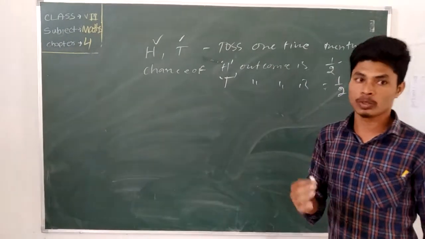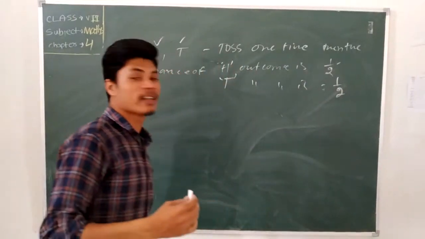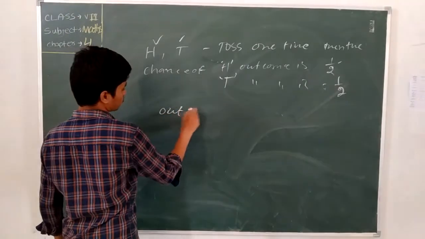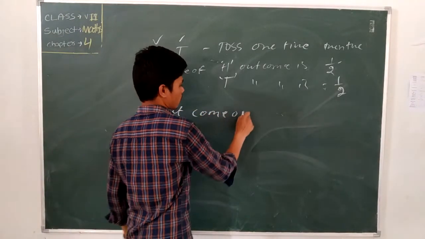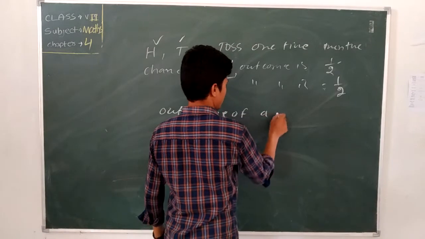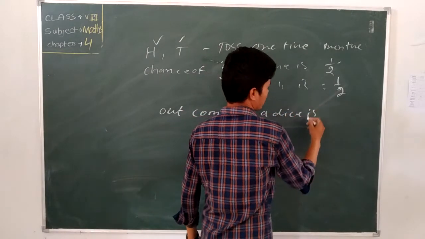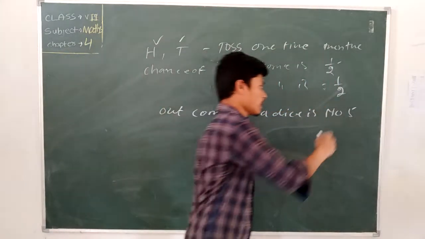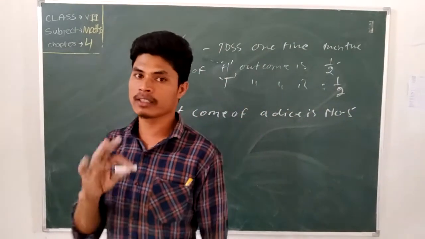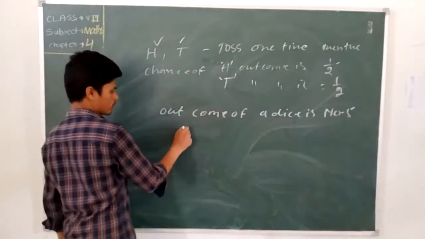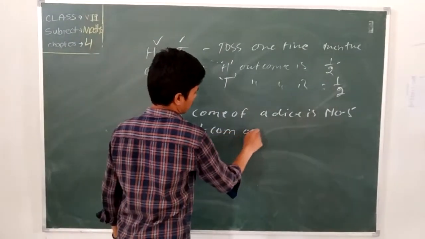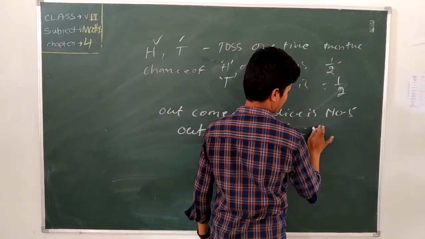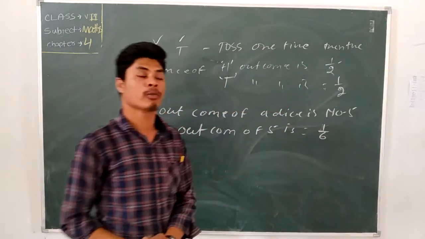When we throw a dice, how many sides are there in the dice? 6 sides. When you throw, the outcome of a dice is number 5. Okay, number 5. How many sides are in a dice? 6 sides. Then the probability of the outcome 5 is what? 1 by 6.